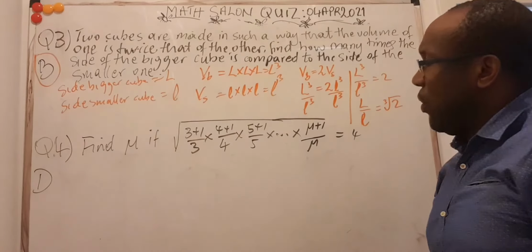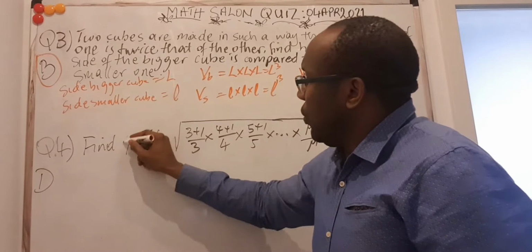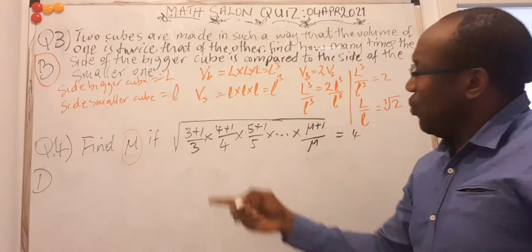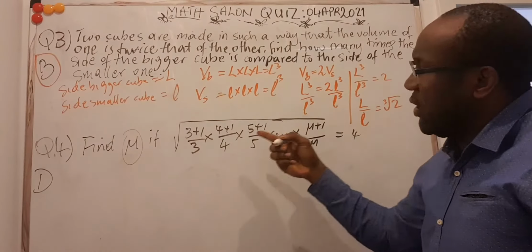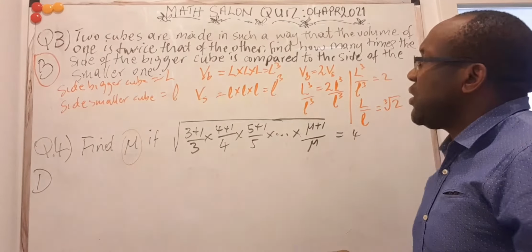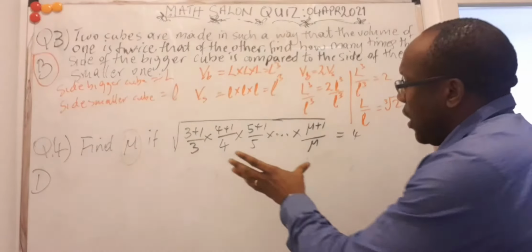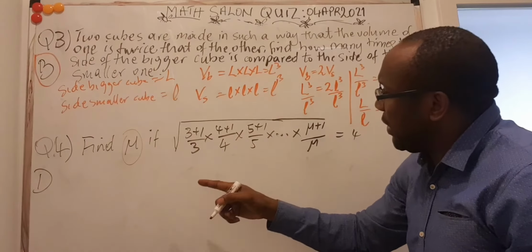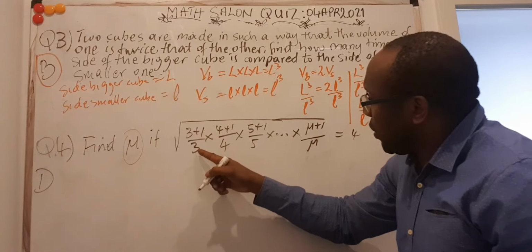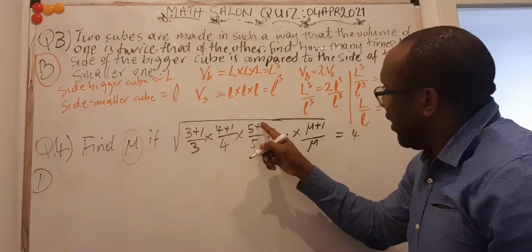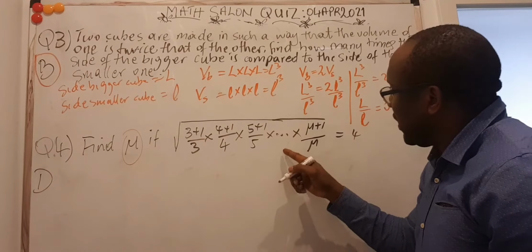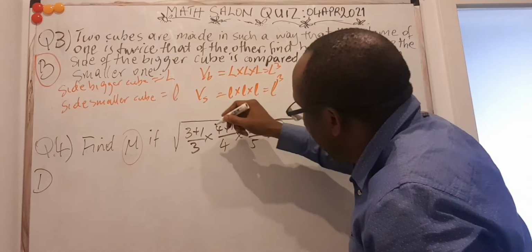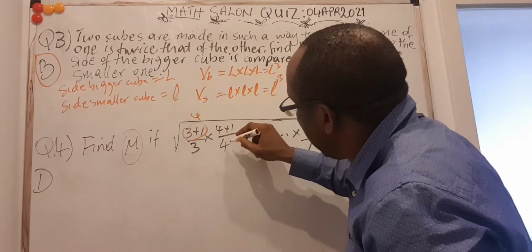Let's look at question number 4. You are told to look for mu if you know that this product is equal to 4. What we are supposed to do in this one is just to pay attention, to be attentive, and look and see the pattern that is there. If you look at this properly, I get 3 plus 1 on 3, 4 plus 1 on 4, 5 plus 1 on 5, 6 plus 1 on 6, 7 plus 1 on 7, up to mu plus 1 on mu.